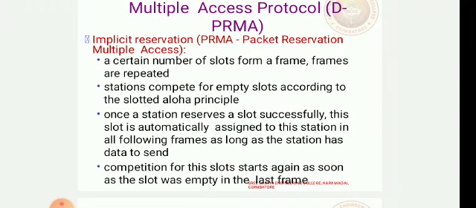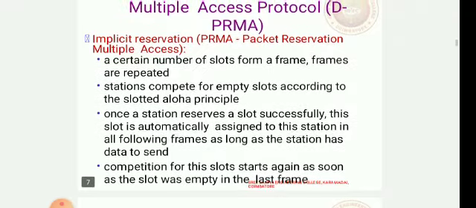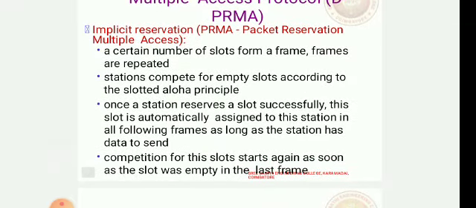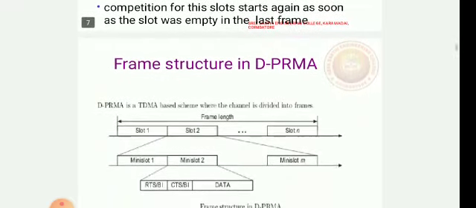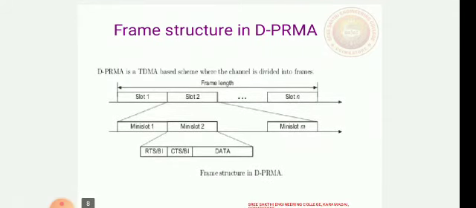Once the station reserves the slot successfully, this slot is automatically assigned to the station in all following frames as long as the station has data to send. Competition for the slots starts again as soon as the slot was empty in the last frame. In the frame structure of DPRMA you have a number of slots, and this channel will be reserved for this particular station alone, which keeps transmitting until it gives up the channel.